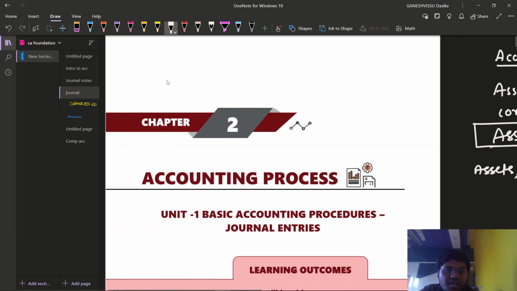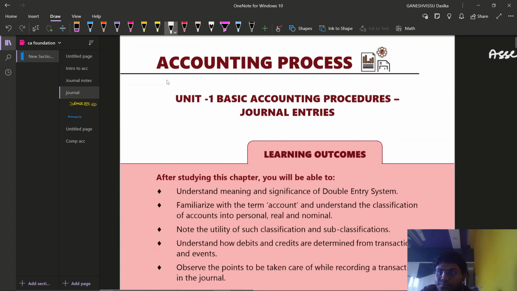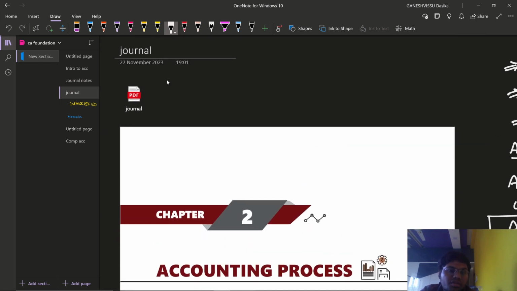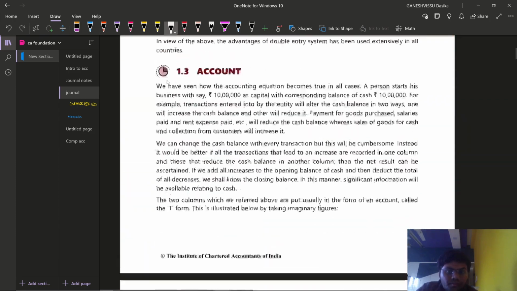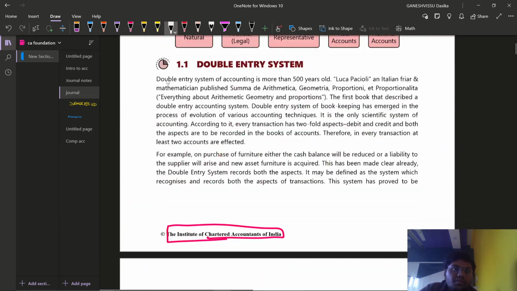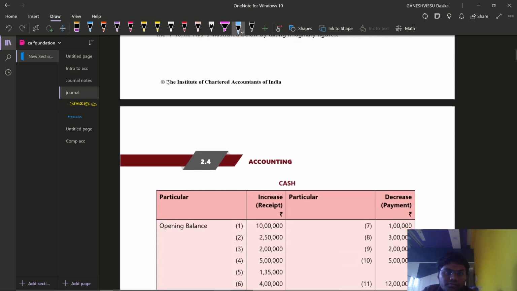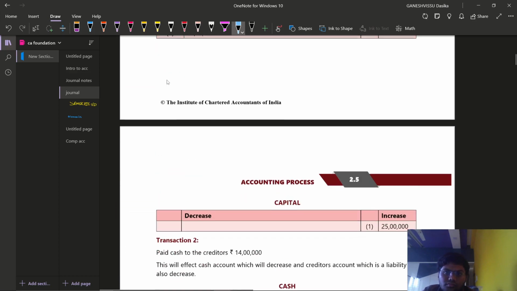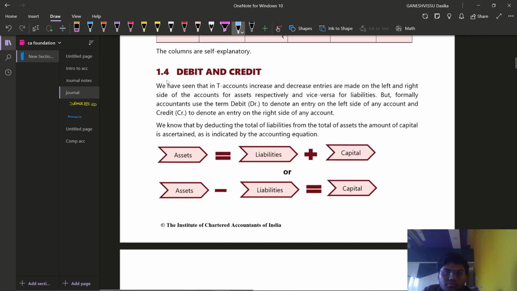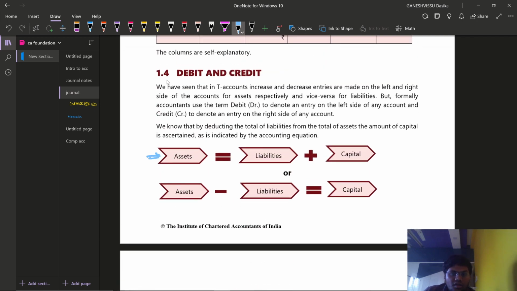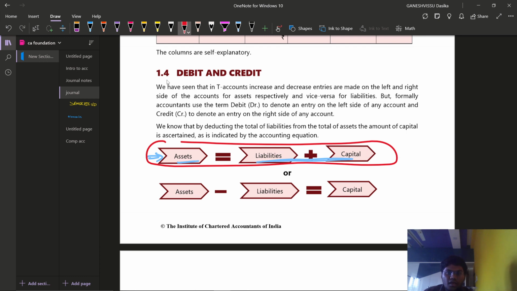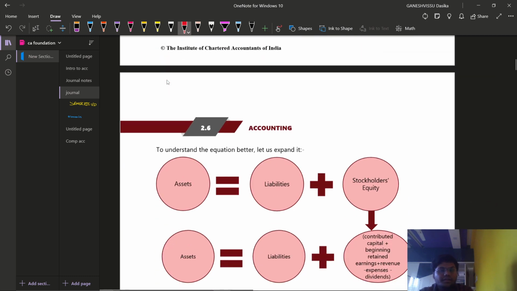Okay, let us see the ICAI material, and let us see where the accounting equation approach is used. We have discussed this double entry system. I have completed this double entry system, so I am going to tick that one. See, this is an accounting equation approach. Assets is equal to capital plus liabilities. I'll denote it with a red mark. Assets is equal to liabilities plus capital, or assets minus liabilities is equal to capital. This is what I have written, right?